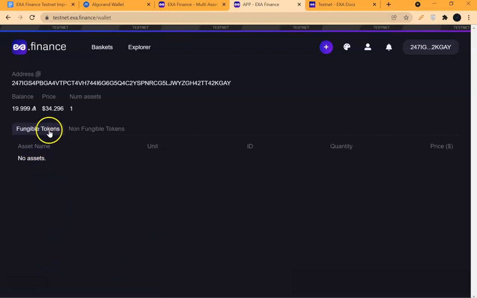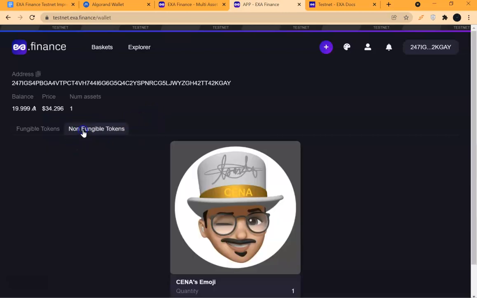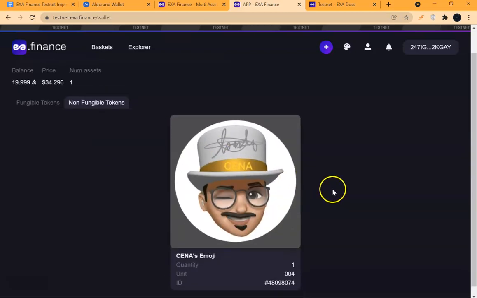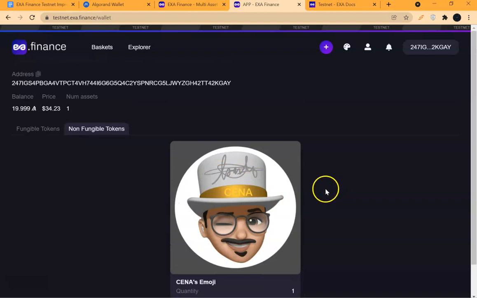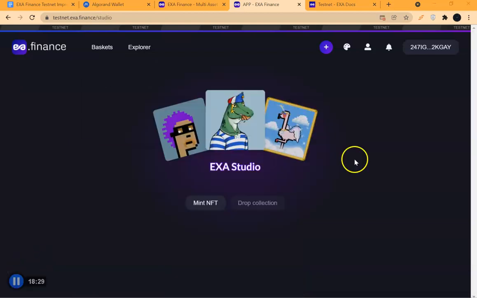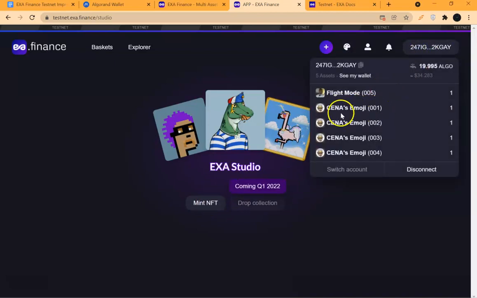There are no fungible tokens in the wallet, but there will definitely be one non-fungible token, which is this, right? So let me try and create 4 others, and then we'll come back here. So yes, still in the studio, minting NFTs. I have ended up minting 3 other Sena emojis, including a picture. While minting this, it told me "unable to..." at 3 some.